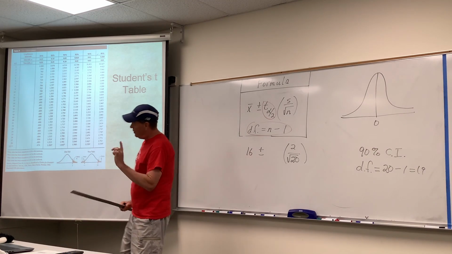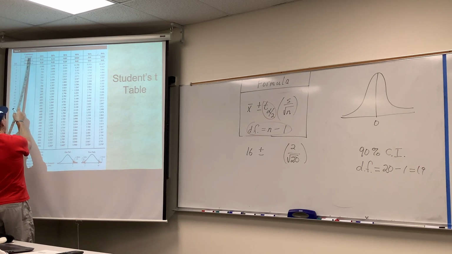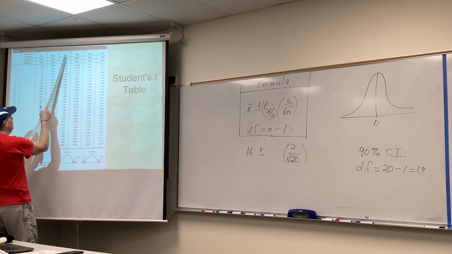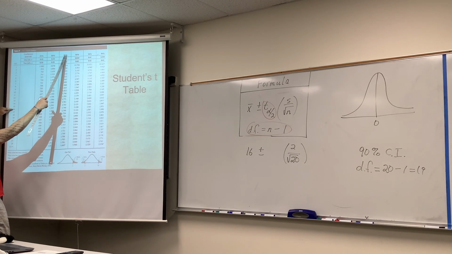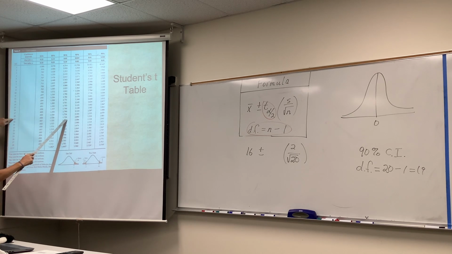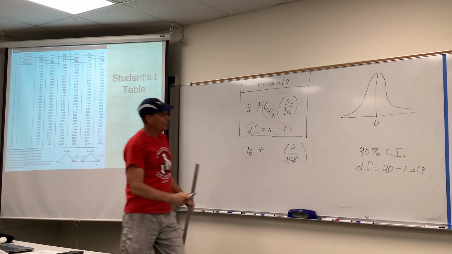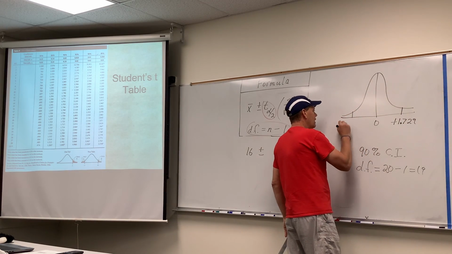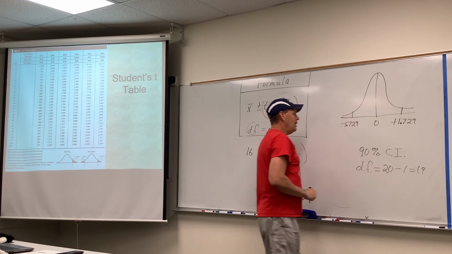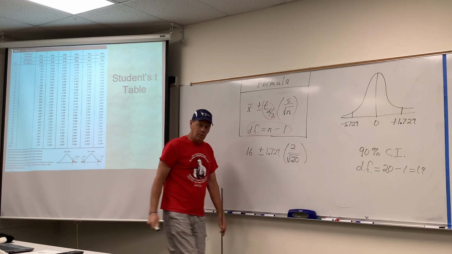And here we go. Go to the t-table. Confidence interval, see that at the top there, upper left? Come over here, 90%. We're in that column right there. 19 degrees of freedom over here on the left. Look for the intersection. The intersection of 90% confidence and 19 degrees of freedom is 1.729. I hope I'm reading that right. So we have positive 1.729 over here and negative 1.729 over here, and they're both, as I keep saying, baked into the formula, plus or minus.